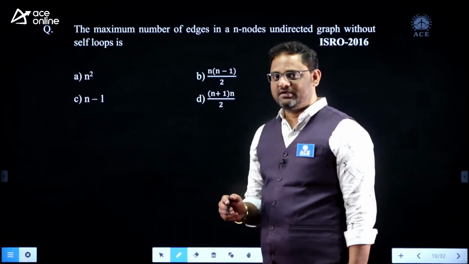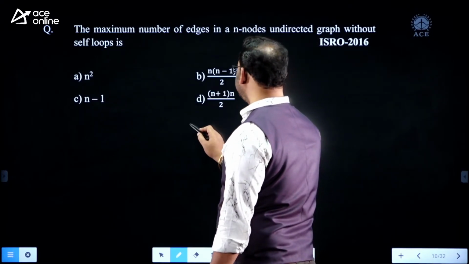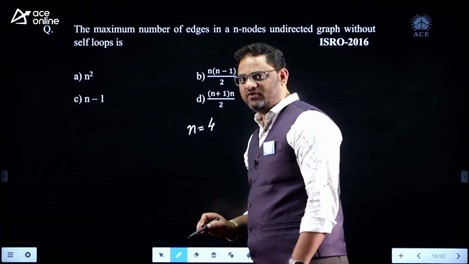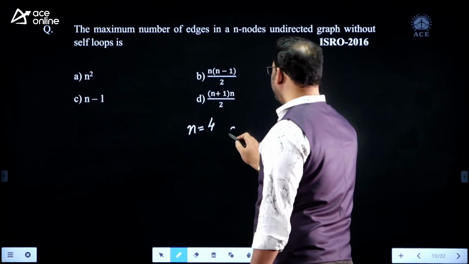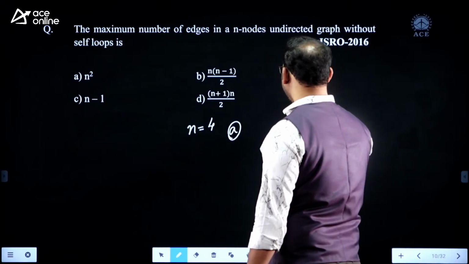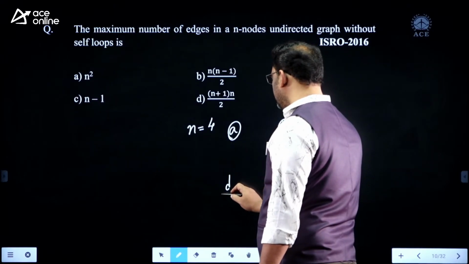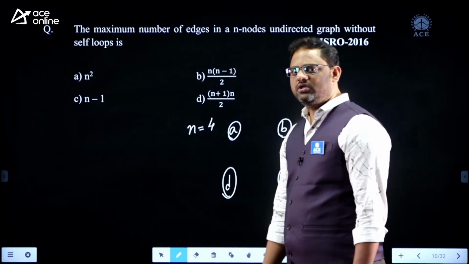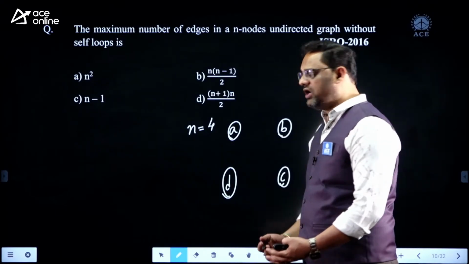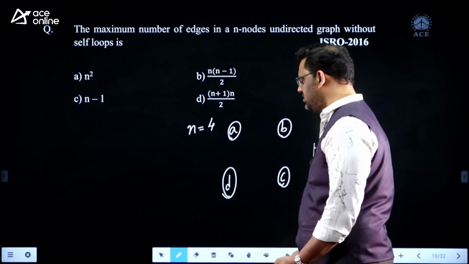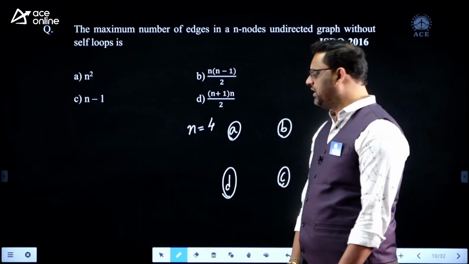For example, I want to take n is equal to 4. There are 4 nodes: node A, node B, node C, and node D. Now I want to allocate the maximum possible number of edges without self loops, without multi edges.